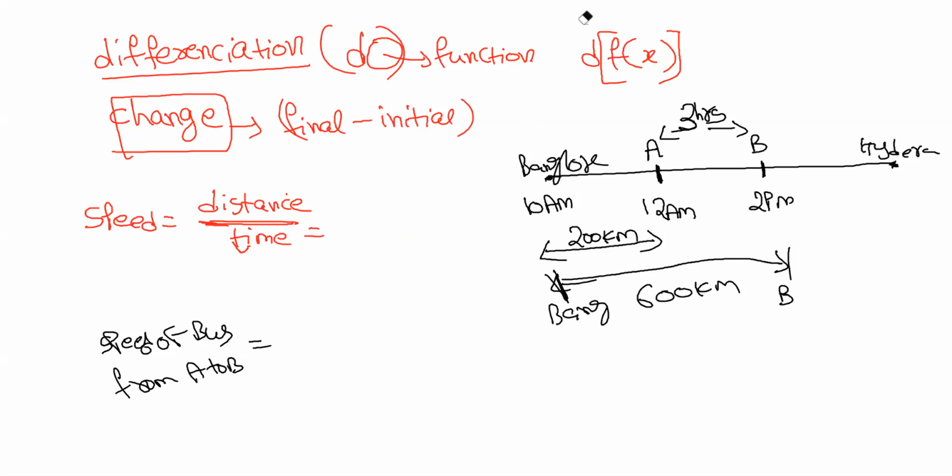How are you getting this 400? You have to do 600 minus 200. Divided by, here I give directly as 3 hours, right?